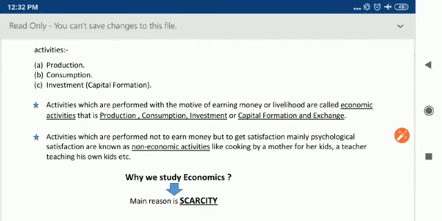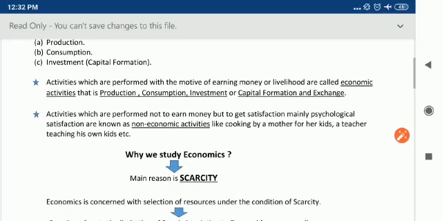Why am I saying this? Because all these activities directly fulfill the motive of earning money. So all these activities come under economic activities.